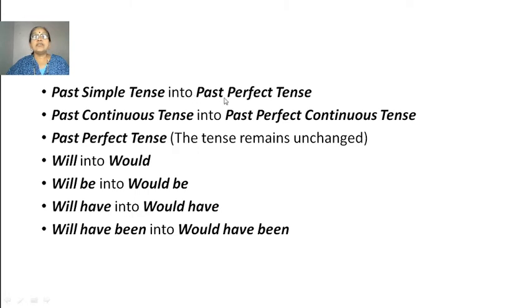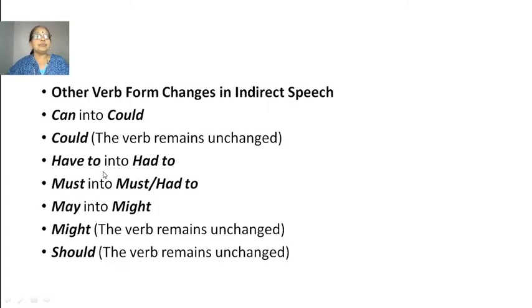Simple past tense into past perfect tense. Past continuous tense into past perfect continuous tense. Past perfect remains as it is because already it is past perfect. Will become would. Will be into would be. Will have into would have. Will have been into would have been. So these are the changes from direct to indirect speech.